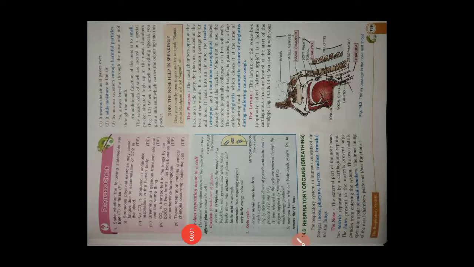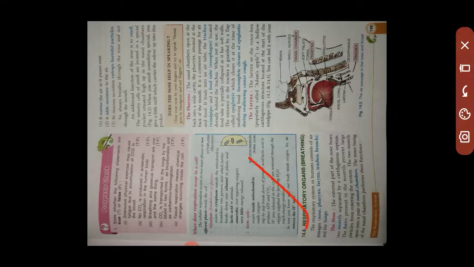Hello students, in this video we will talk about the respiratory organs. Respiratory organs are for the breathing purpose. They consist of the passage: nose, pharynx, larynx, trachea, bronchi. So these are the passage. The breathing process happens up to the lungs.